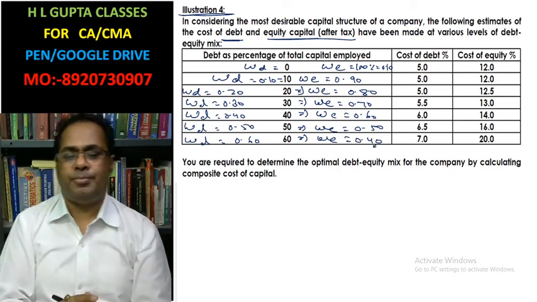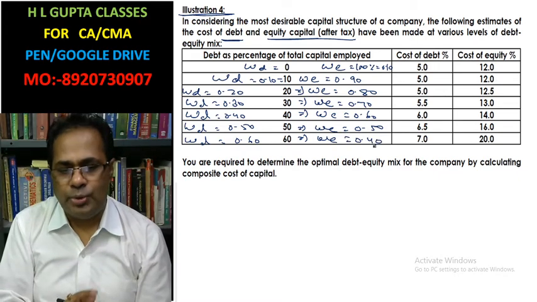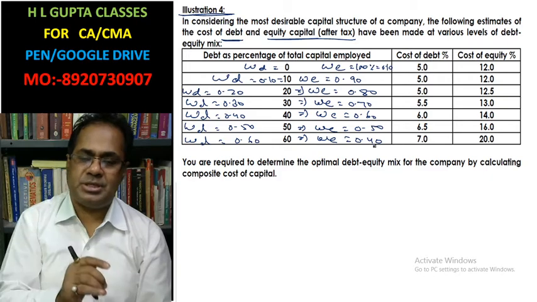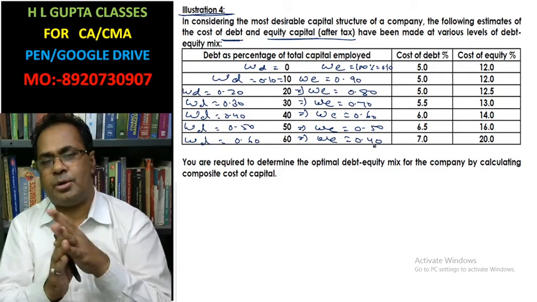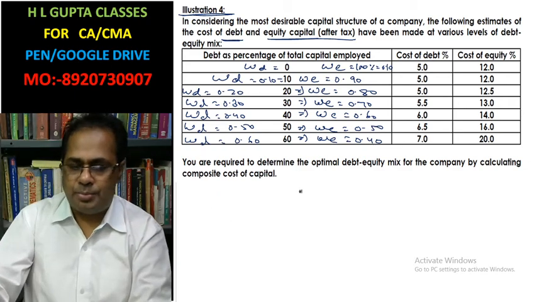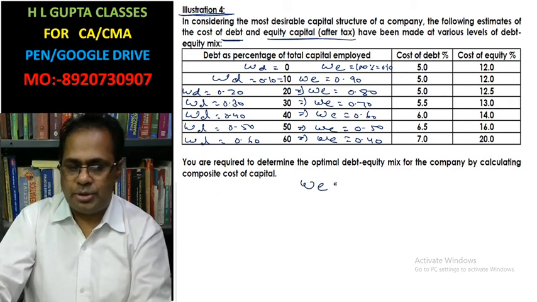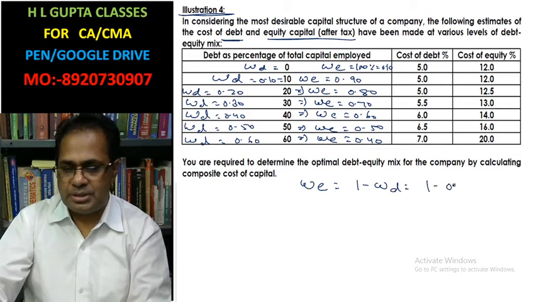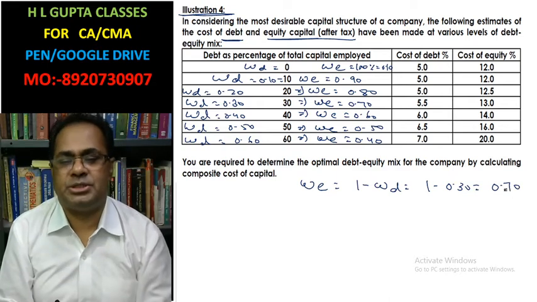In this way, weights are given. If weight of debt is given, then we can calculate weight of equity, because weight of equity equals 1 minus weight of debt. Suppose 1 minus 0.30, then this will be 0.70.